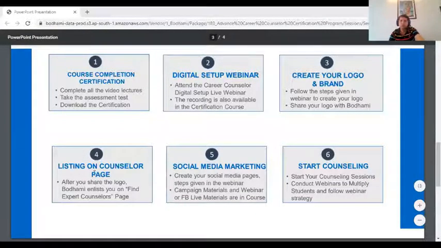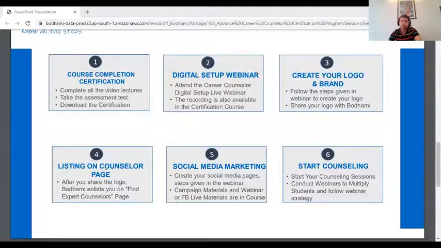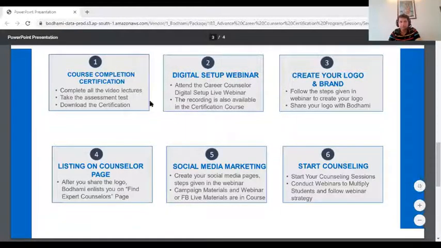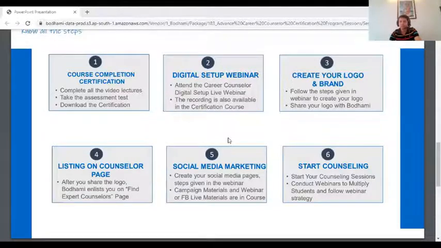So this listing on the counselor page is very simple steps you yourself can do, and I'll show you how to do that. The social media marketing part, I already showed you the campaign material that you have to download from the next steps section of your course in the view notes section, and then you can start counseling. Now let me also, because the page I believe has paused.